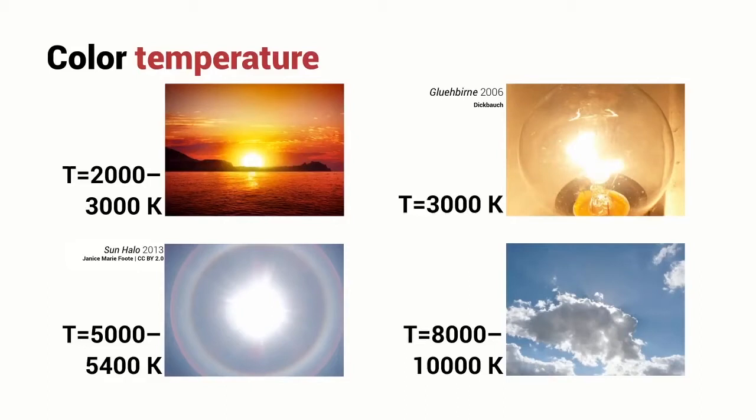A photographer would say that the sunlight is bluer than the tungsten light, or they would say that the tungsten light is more red than the midday sun. In the case of an overcast day, the color temperature is in fact even higher. A point in the world is no longer illuminated by the white light from the sun, it's illuminated by the blue light from the sky. And this excess amount of blue in the light is equivalent to a much hotter blackbody radiator. So a photographer would refer to this as a color temperature in the range 8000 to 10,000 Kelvin.